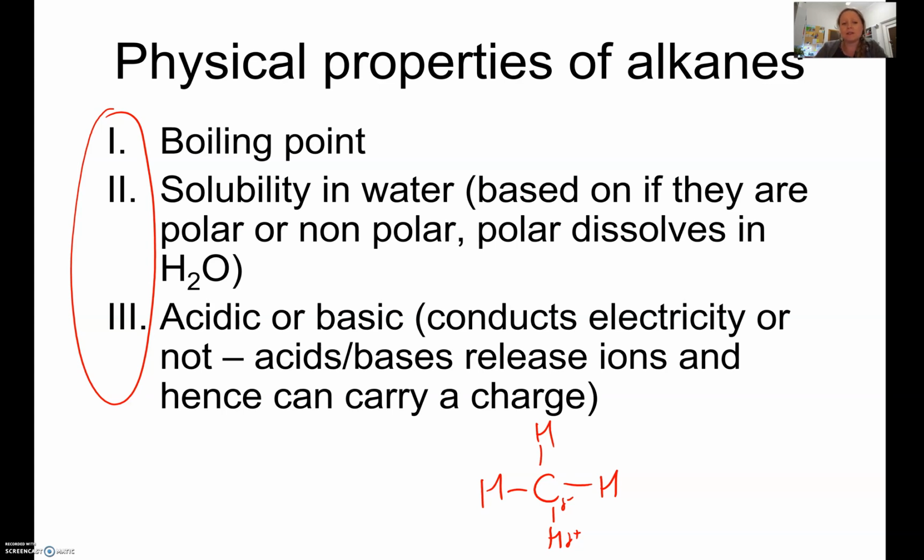Okay, next up, acidic or basic. This is a factual thing. Something is acidic or basic, and alkanes are not. If something is acidic or basic, which we'll see a bit later on, those solutions will end up conducting electricity because ions are produced, but we won't go into this point until a bit later on when we actually come to one of the functional groups that are acidic or basic.